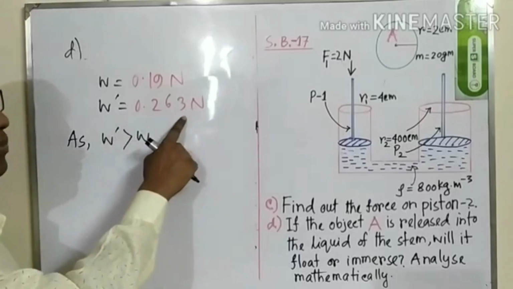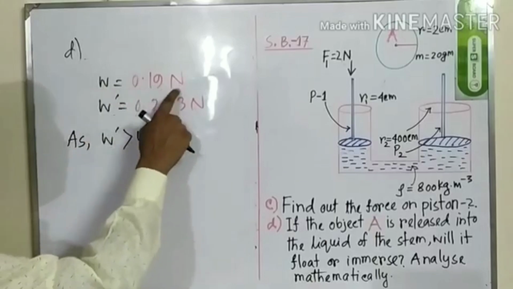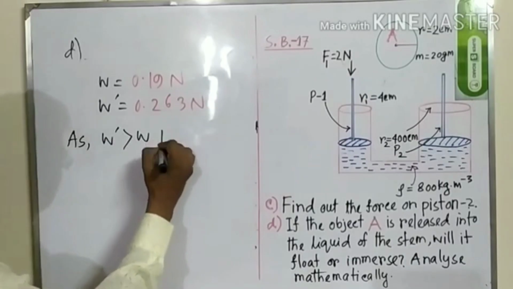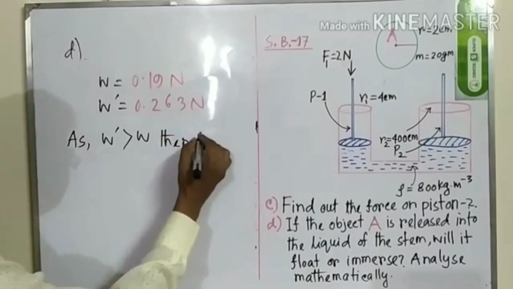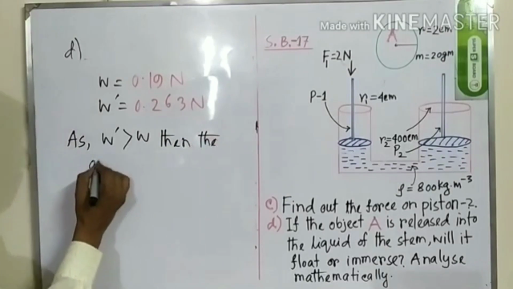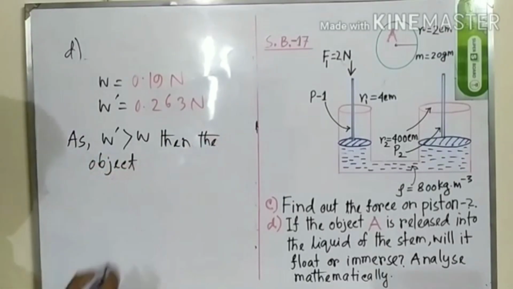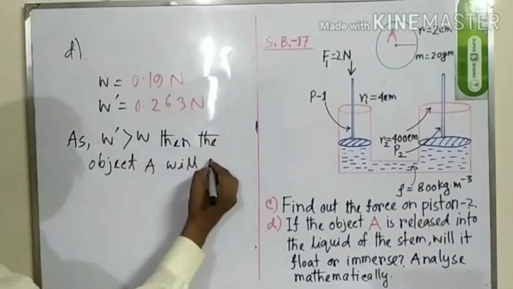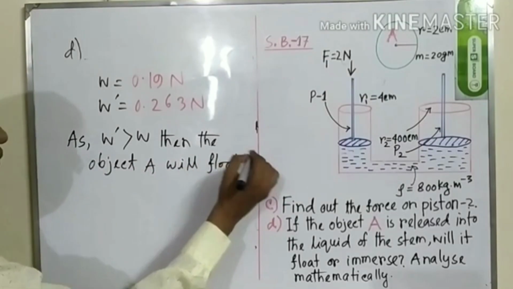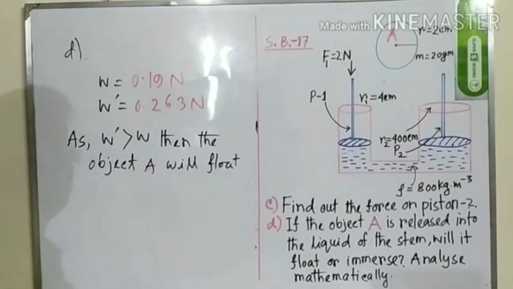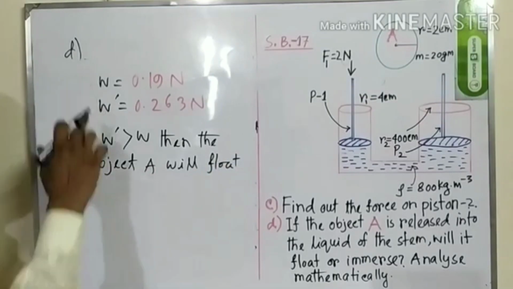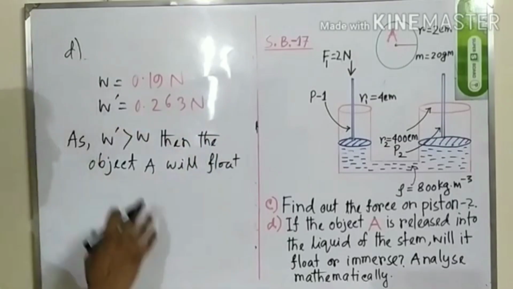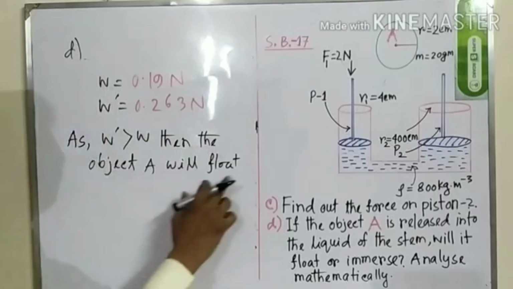W prime means the weight of the displaced liquid, and W means the weight of the object in air. So as W prime is greater than W, the object A will float. But if the weight of the object is more than the weight of the displaced liquid, then it must be immersed. But in this case, the object will float.